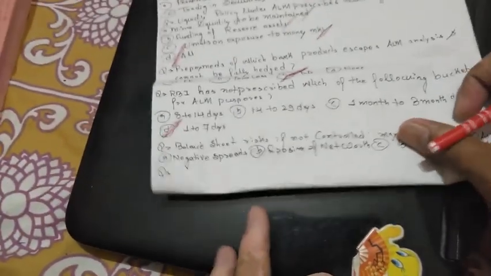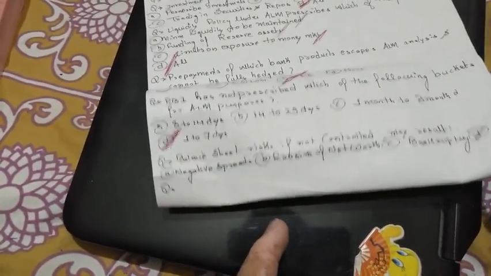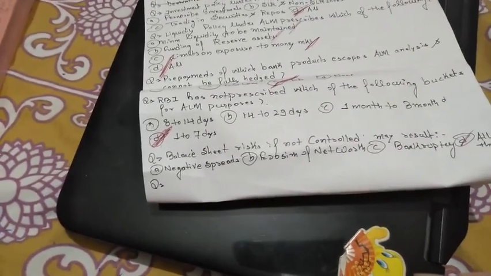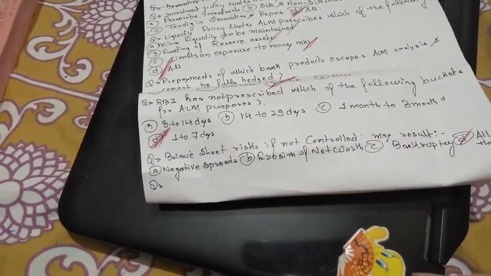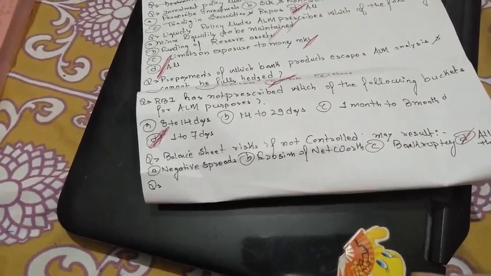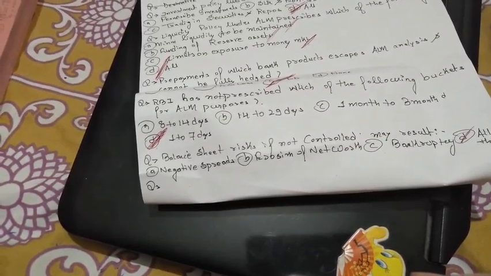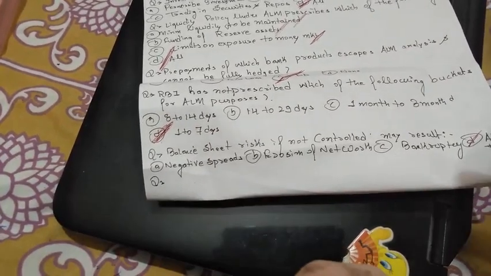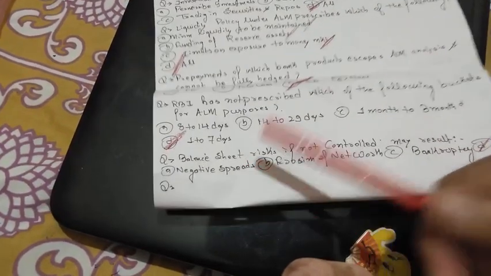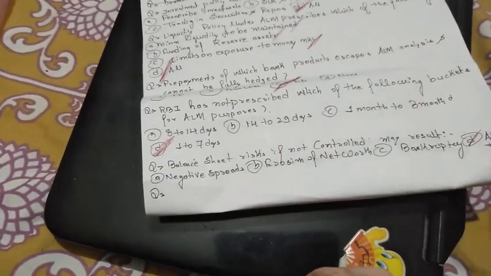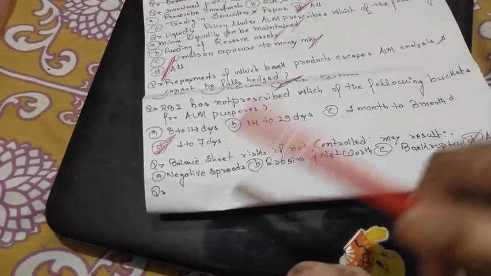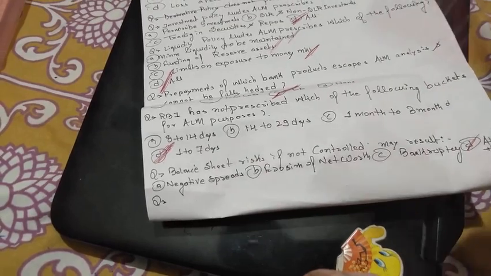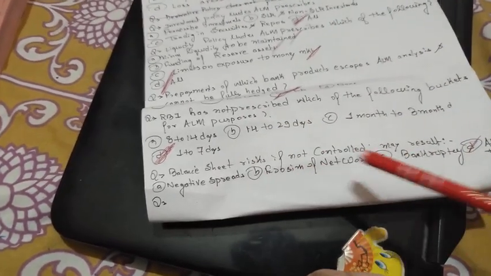Next question, balance sheet risk if not controlled may result into. Okay, what is the balance sheet risk? The risk associated with the assets and the liabilities is nothing but the balance sheet risk, because the balance sheet is composed of assets and liabilities. So balance sheet risk if not controlled may result into negative spreads. Yes, true, we have seen that. It might result into a negative spread, and erosion of the net worth.